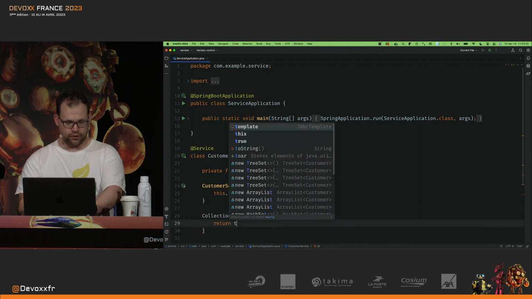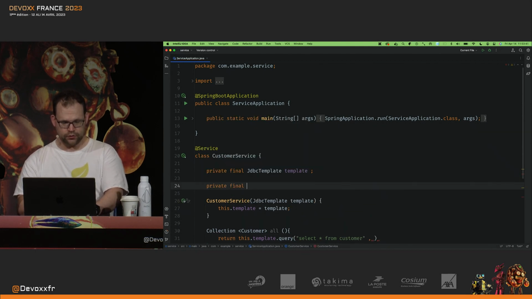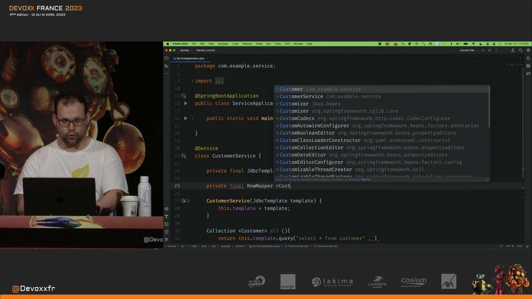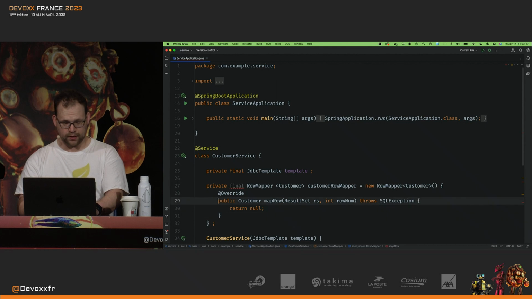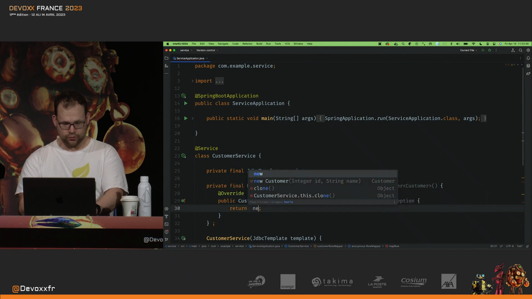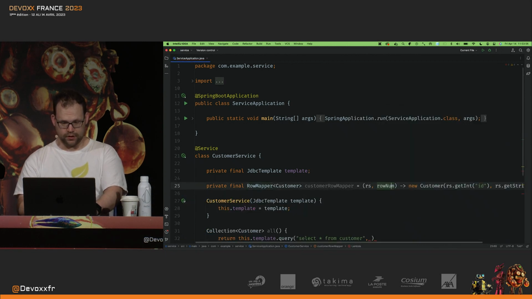And we will say return this.template.query, select all from customer. And we will need a pointer. We're going to use a RowMapper here. This is a very old API in Spring. It's just very old, but it works really well even today, right? So new Customer, rs.getId, rs.getString name, OK? Very simple. Look at that.